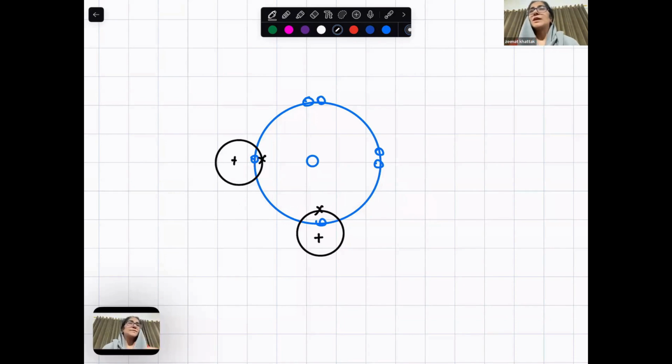Now listen. This is the nucleus. If you see, this pair is a bond pair. This pair is a bond pair. These two are bond pairs. These bond pairs are attracted by two nuclei. And this bond pair is attracted by two nuclei.